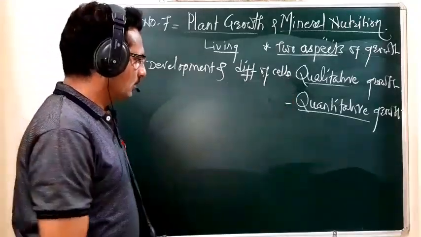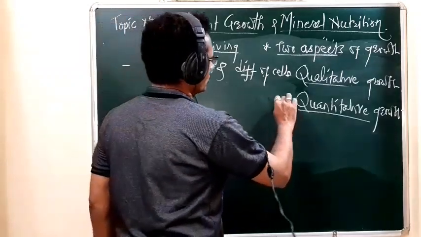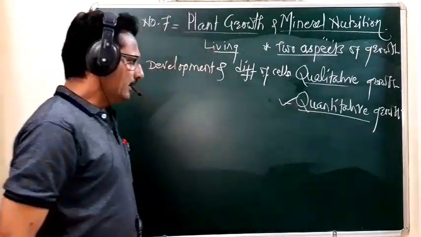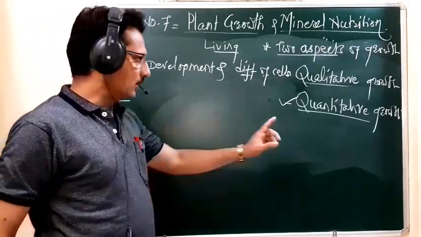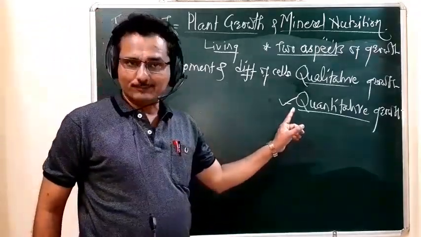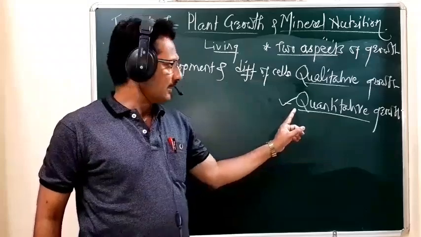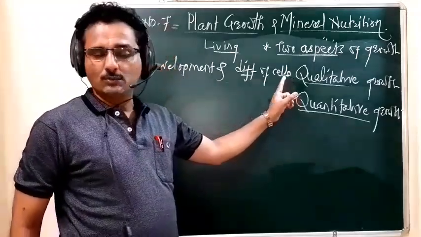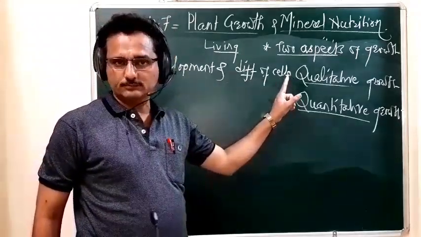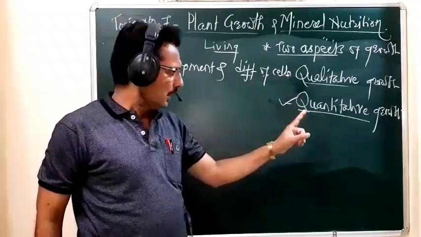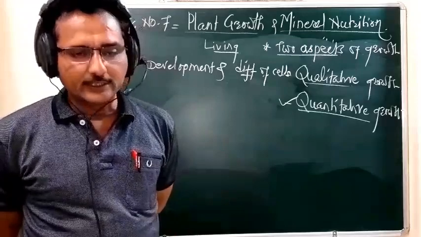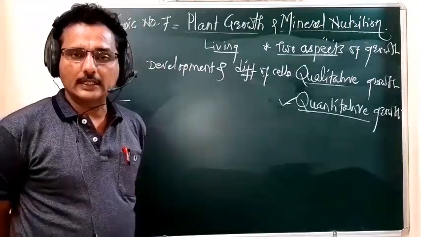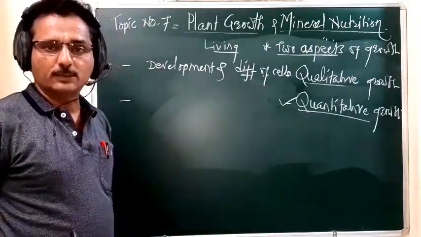Then the next type of growth is quantitative growth. In quantitative growth, that growth we observe externally. Remember, this qualitative growth we are unable to observe externally, but this quantitative growth we observe externally. So what is quantitative growth? When there is an increase in the length of the plant body.